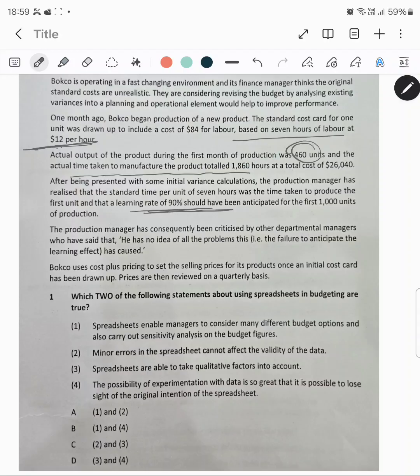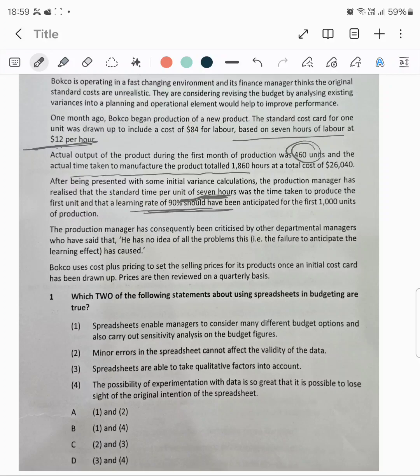So this is the actual time. Then what about the hours I calculated? That was not the revised actual; basically that was the time if 460 units were produced on the basis of 7 hours.